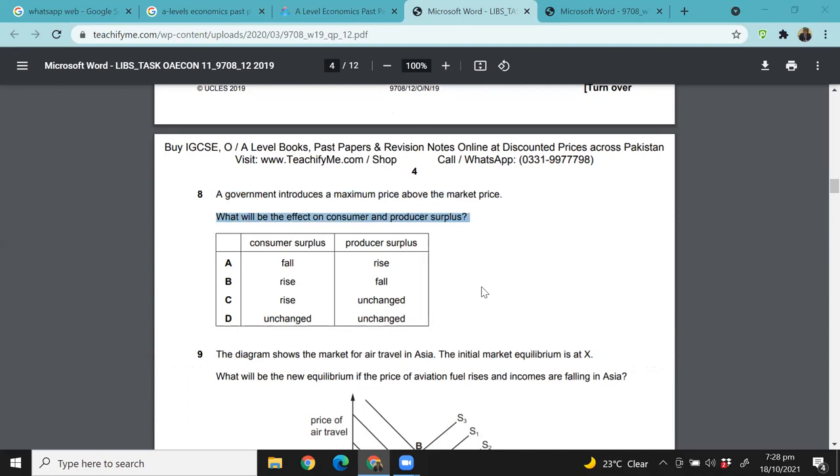To get a distinction in paper 2. Basically it's not only paper 2. When you get a distinction in Cambridge exams, it is combined from paper 1 and paper 2. If you score the highest marks on the exam out of all the students who took that exam, that is a distinction.